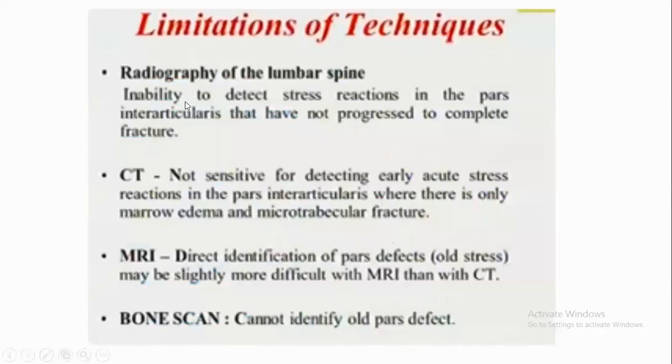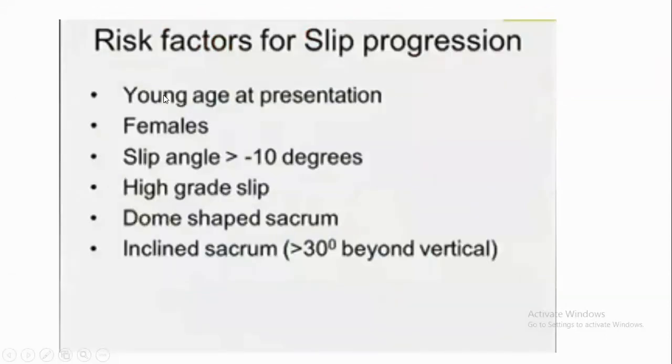The limitation of techniques: CT cannot and is unable to detect early stress reaction, because in early stress reaction only marrow edema and microtubular reaction is seen. In MRI, it is slightly more difficult. Direct identification of pars defect is more difficult with the MRI. Bone scan cannot identify old pars defect. Risk factors for slip progression: younger age presentation, females, slip angles more than 10 degree, high grade slip, dome shaped sacrum and inclined sacrum.